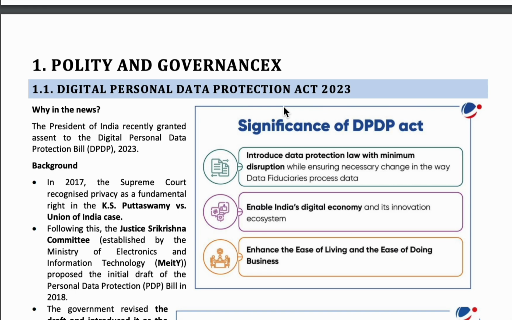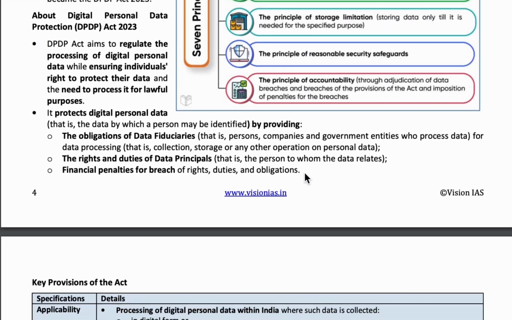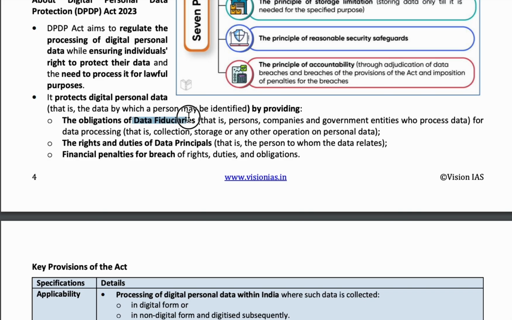Now, before knowing about the act completely, we have to learn four important terms. One is data fiduciaries. These data fiduciaries are the private and the government entities that take our personal data for some purpose. Next is data principals.